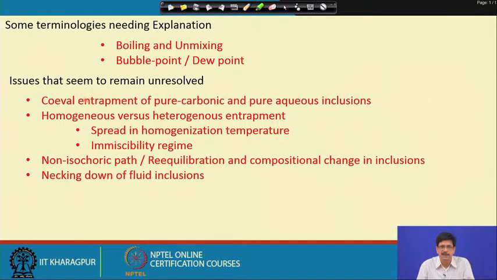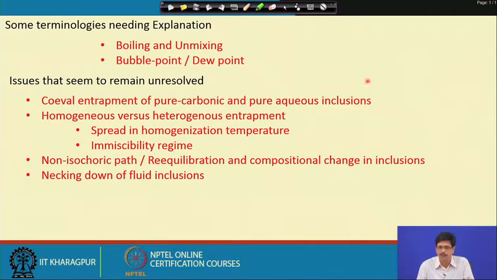But phase relationships always indicate that getting a pure carbonic fluid would be difficult, so we definitely need to explain what kind of special circumstances could be there, so that a homogeneous aqueous carbonic fluid is actually split in a way where the carbonic component is pure carbon dioxide or mixed with a little bit of other soluble species like methane, but no water, and the aqueous part is also pure aqueous without any dissolved carbon dioxide.